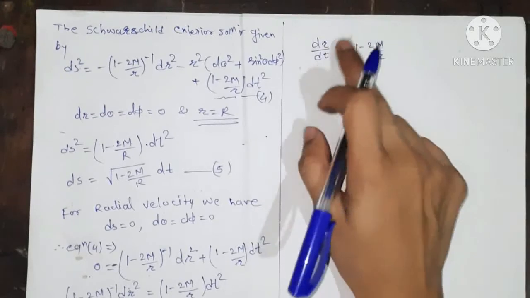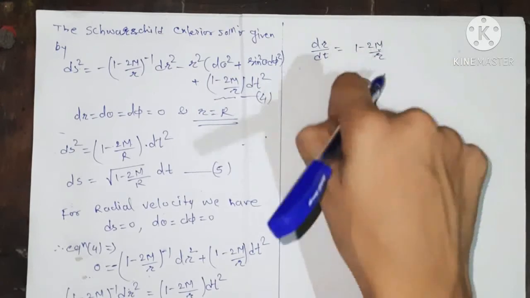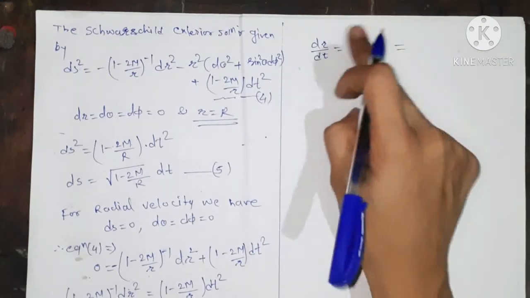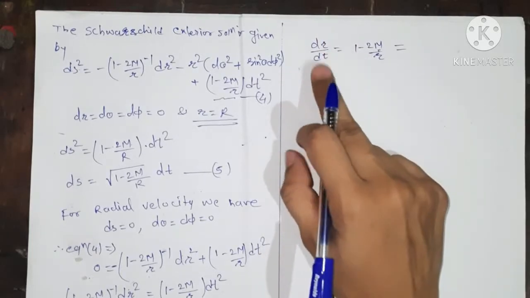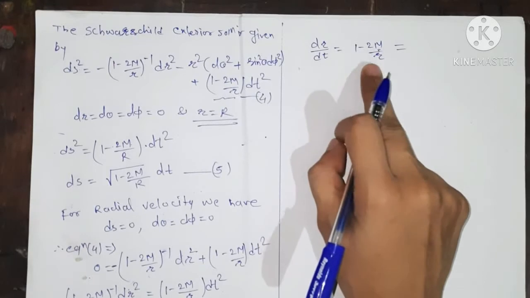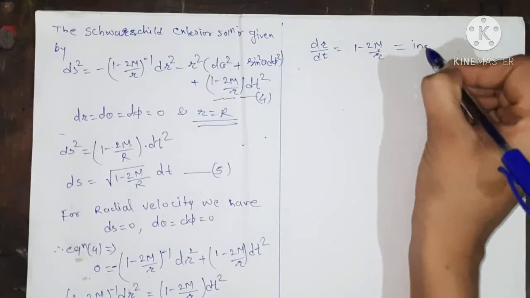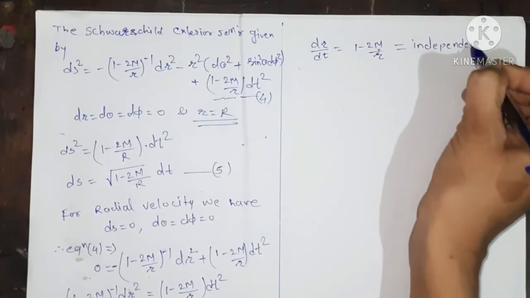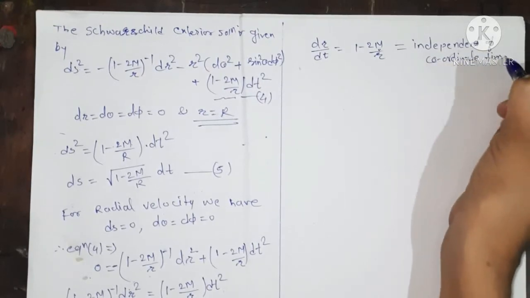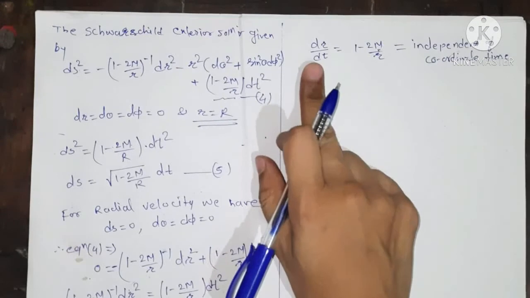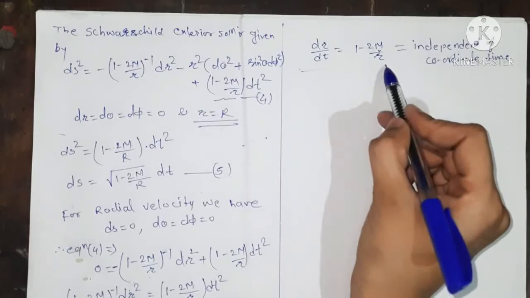So dr upon dt equals this, and here m is the mass of the sun, so it is independent. Here the time coordinate is not present, okay. So dr upon dt is our radial velocity, and the radial velocity does not depend on the coordinate time t because it is independent of t. So we write here that the radial velocity is independent of the coordinate time.